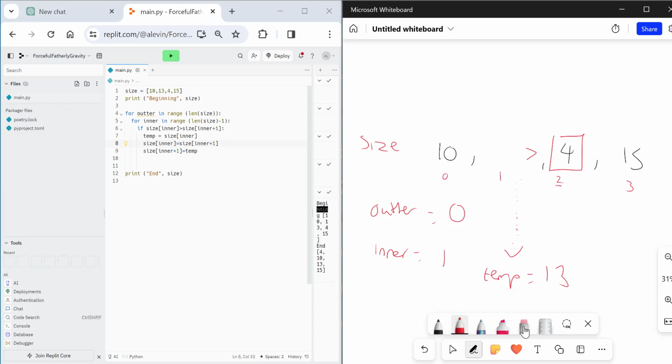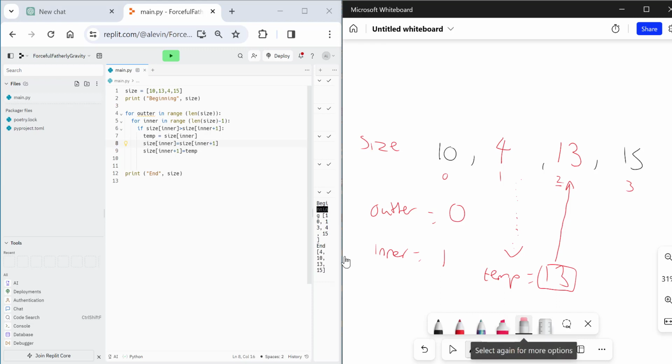We're then going to, line 8, put whatever's in inner plus 1 into inner. So we copy the value. So now we've got 2 4s. That's not ideal. So the final step we need to do, which is line 9, we put temp into size inner plus 1. So inner is 1 plus 1 is 2, so we put it into its next door neighbor. So 13 will now go there. Happy days.